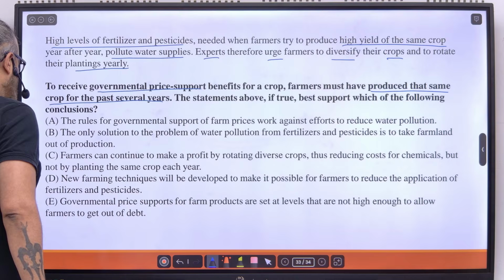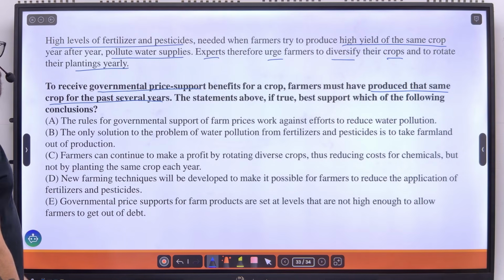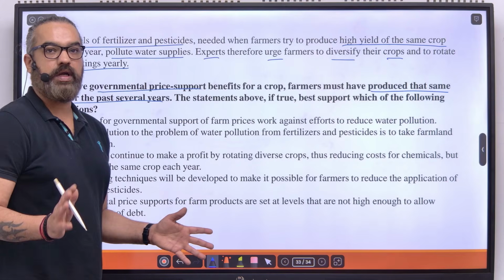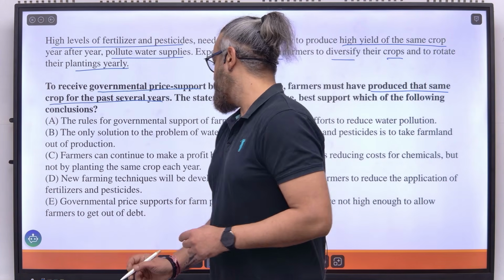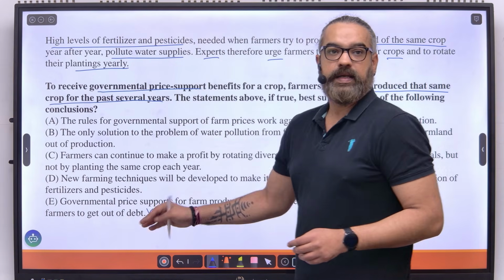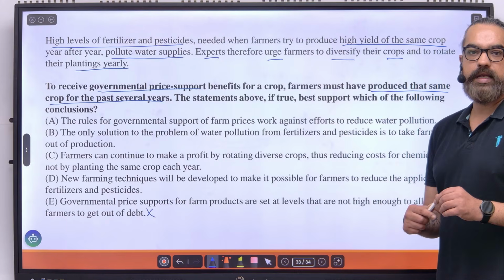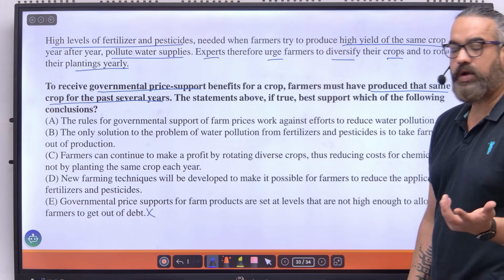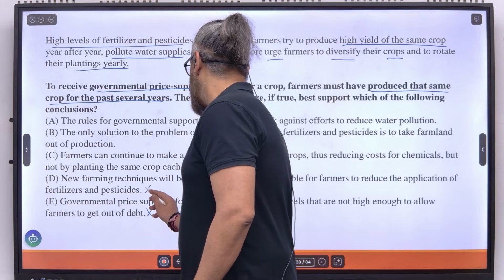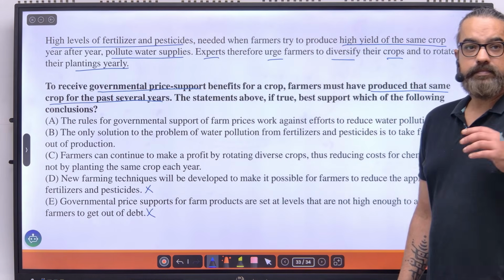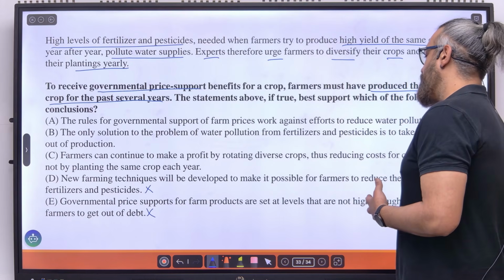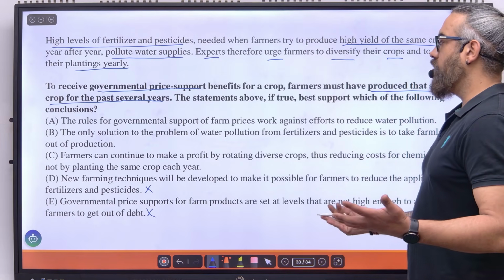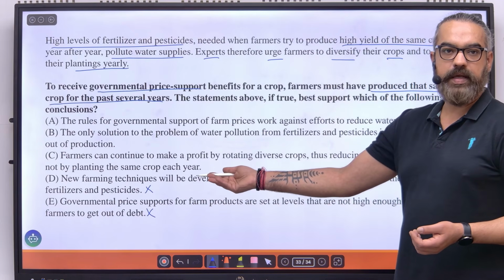Let's start from the bottom. E says governmental price supports for farm products are set at levels that are not high enough to allow farmers to get out of debt. Are we concerned with debt? No. We're concerned with pollution, water pollution, and the same crop. So I eliminate this. D says new farming techniques will be developed to make it possible for farmers to reduce the application of fertilizers and pesticides. We're not concerned with new farming techniques. Eliminate this as well. C says farmers can continue to make a profit by rotating diverse crops, thus reducing costs for chemicals, but not by planting the same crop each year. Okay, but this does not talk about the government price support benefit.